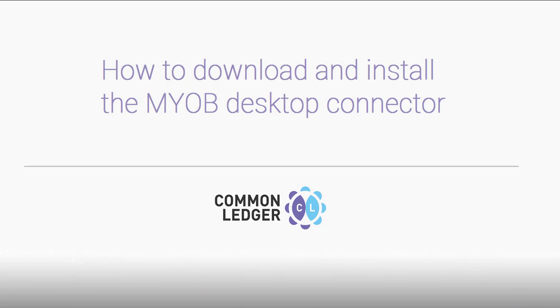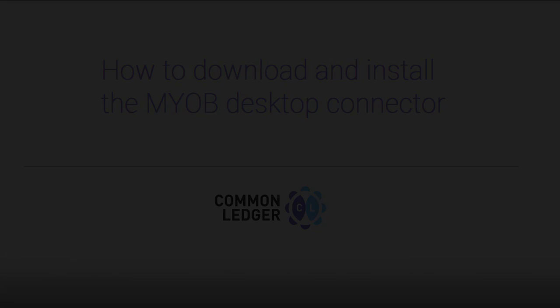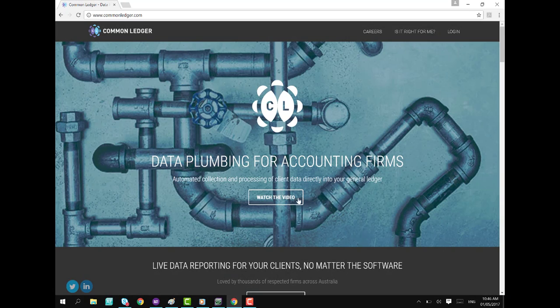To get the data flowing, you'll need to download Common Ledger's MYOB desktop connector if you use any of the MYOB desktop-based software packages. This includes MYOB AccountRight versions 17 to 19 and 2014 to 2016. To begin, go to commonledger.com in your internet browser.